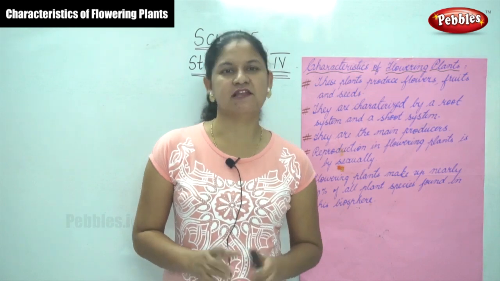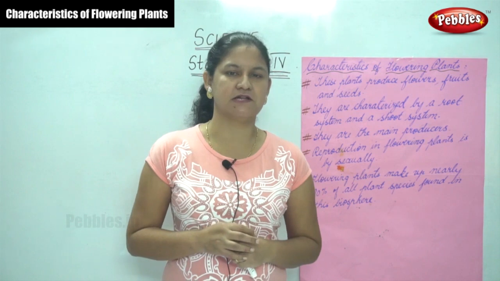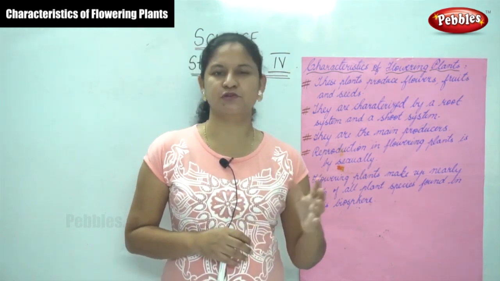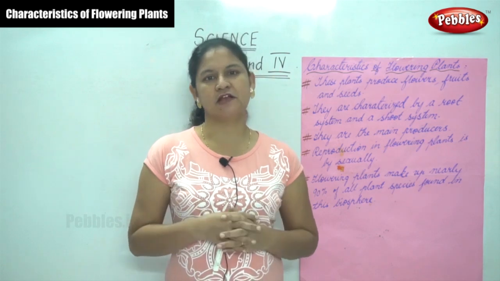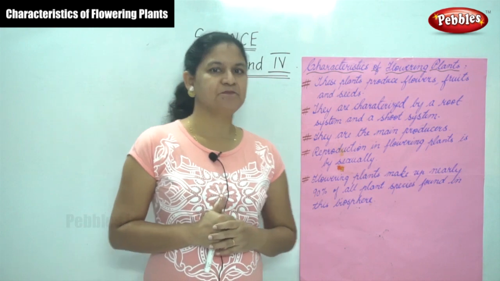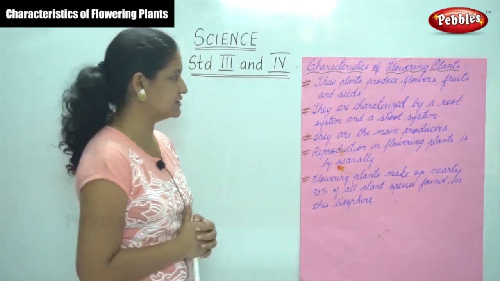So we have seen that there are two types of plant, that is the flowering plants and the non-flowering plants. The flowering plants are a type of plant that produces flowers, and the non-flowering plants are a type of plant that do not produce flowers. Now we are going to move on to the characteristics of flowering plants.